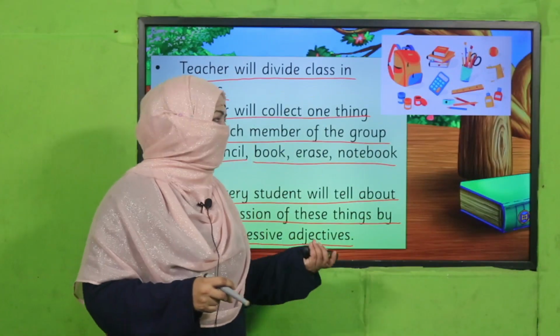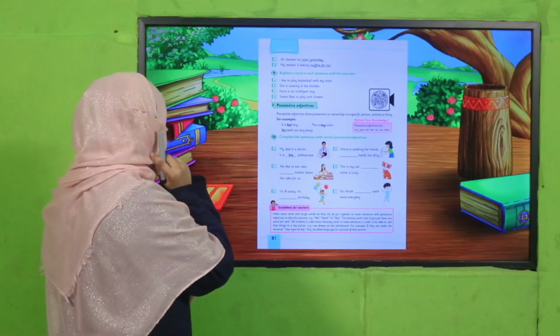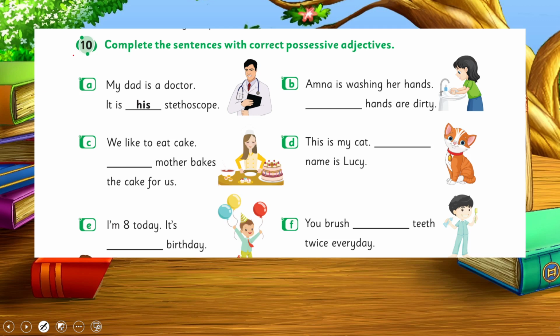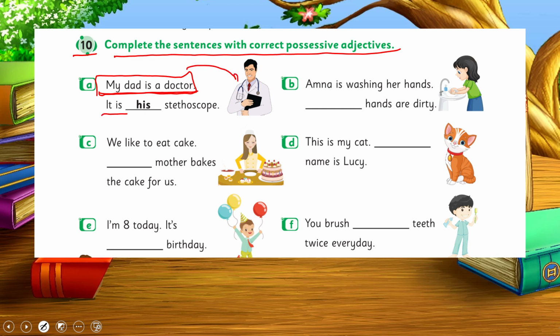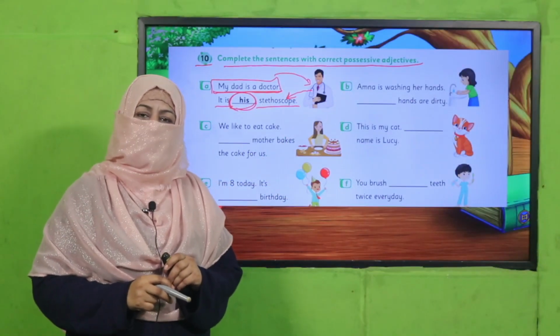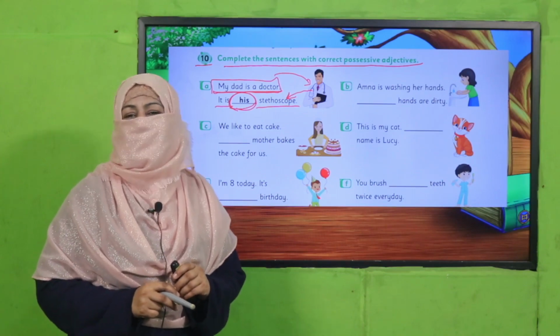Are you done with it? Okay, so let's practice it in your book. All of you open your book on page number 81 and this question number 10. Complete the sentences with correct possessive adjective. So one sentence is given to you. According to this sentence, my dad is a doctor. It is his stethoscope, right? So this his is telling about this stethoscope, okay? Likewise, keep reading this sentence, use correct possessive adjective to complete it. Pause the video, complete this task in your books and then come back.